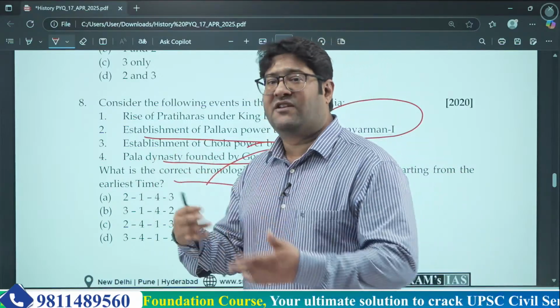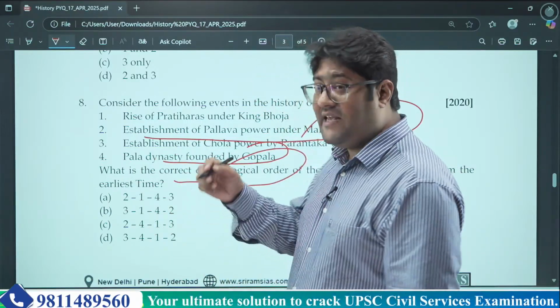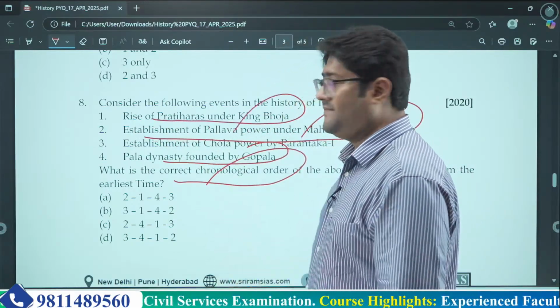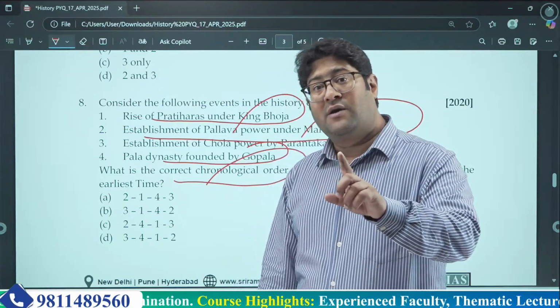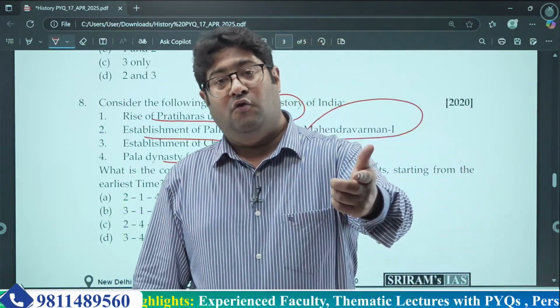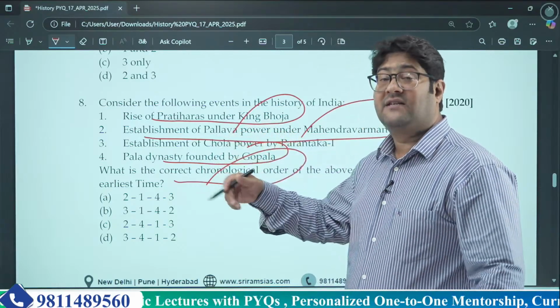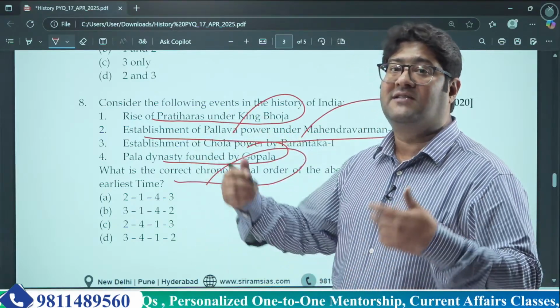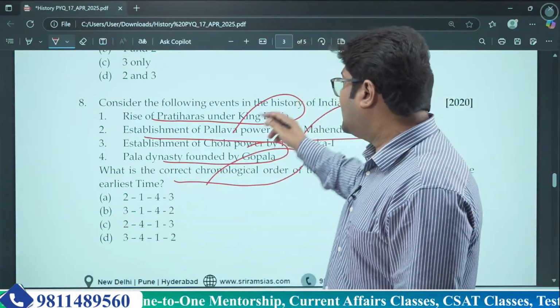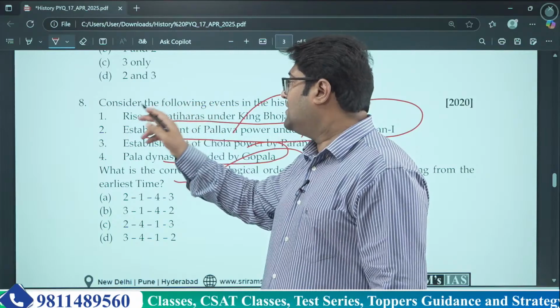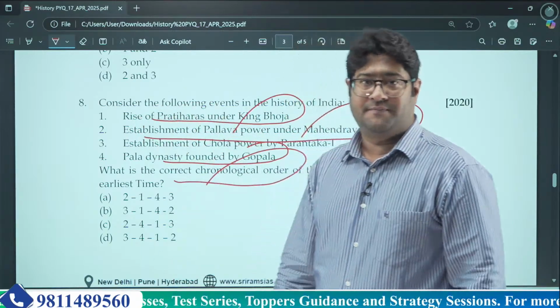Now, what happened after that? The event which happened after that was the rise of the Pratiharas under King Bhoj. I talked about another Bhoj who was a Parmar king. This particular King Bhoj is famous as Raja Bhoj, and he belonged to the Pratihara dynasty. So the next thing which happened was the rise of the Pratiharas under King Bhoj.